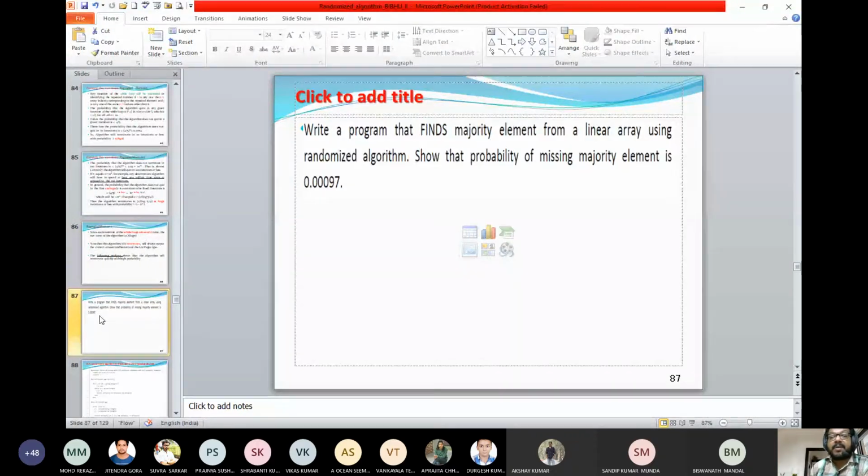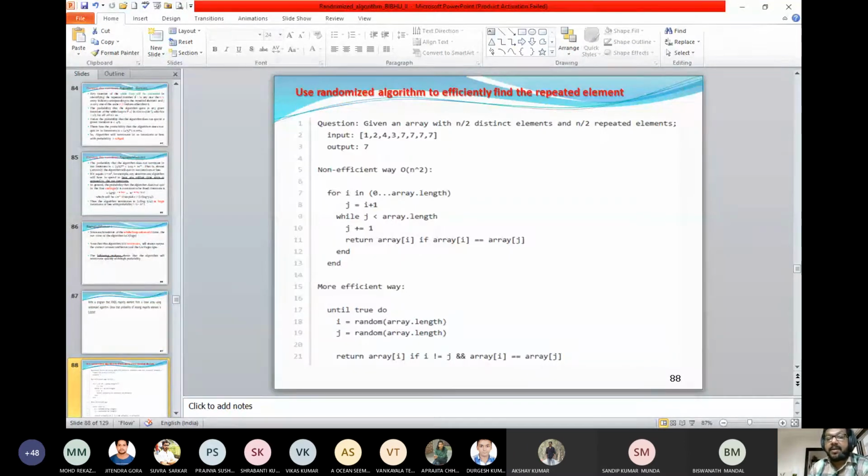This is a simple assignment: write a program that finds the majority element from a given array using a randomized algorithm, so that the probability of missing the majority element is very low. It's asked for the reverse, but it asks for a higher probability, 0.999 something. If you look into a simple example, it is very simple to find the repeated element. If you look into this particular loop, we are guessing i at random, j also at random. A simple check, very much compatible with the algorithm we have discussed.